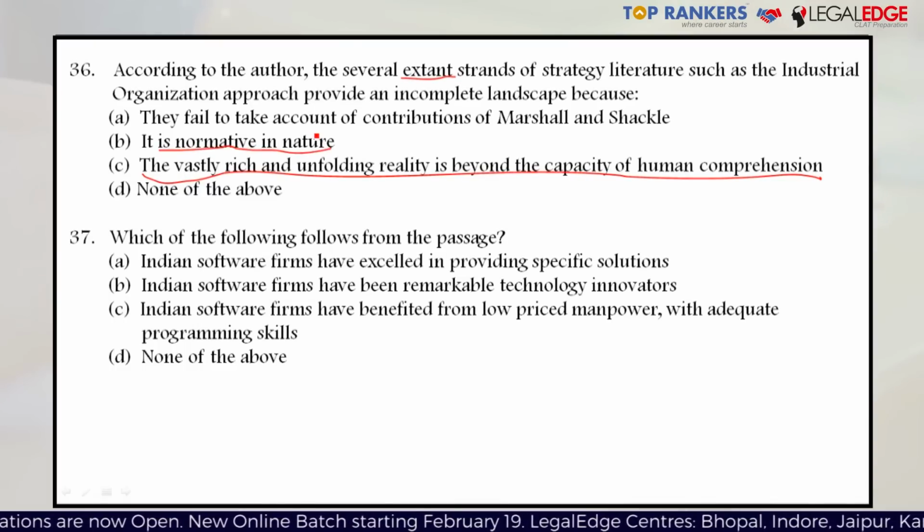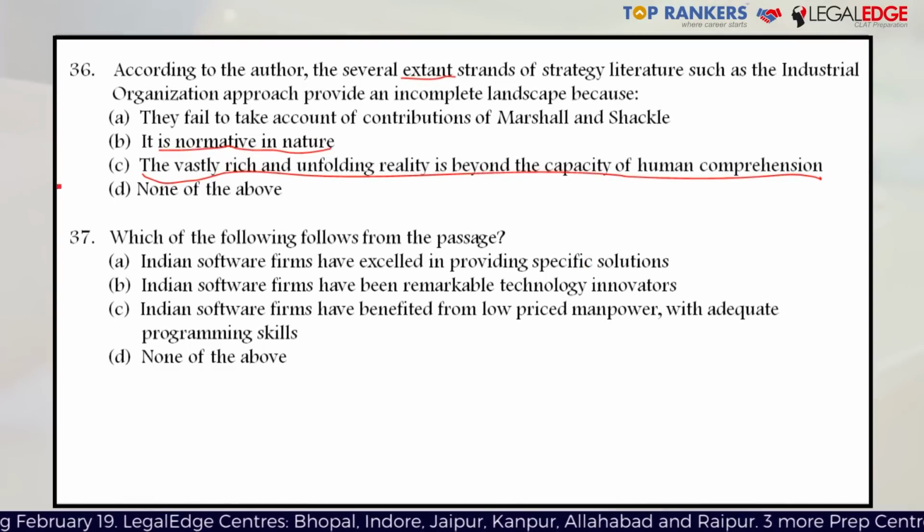This cannot be a reason, because this is not why the landscape is incomplete. This is just one of the features of the advice, or the sort of advice which the different kinds of literature, different kinds of theories were giving, that this is normal and you should follow it. And it so happens that the author's book is not going to follow the same pattern here. He explains why later in the passage.